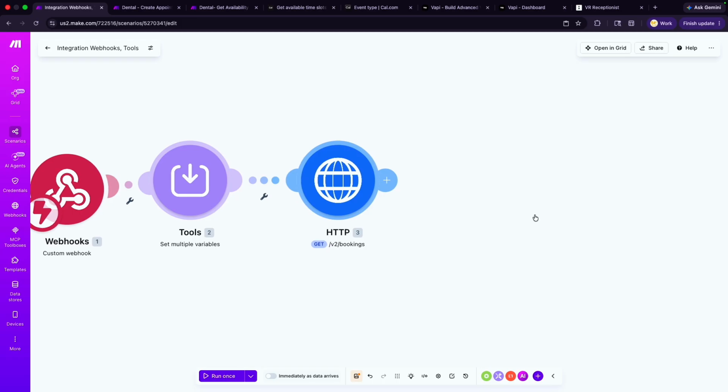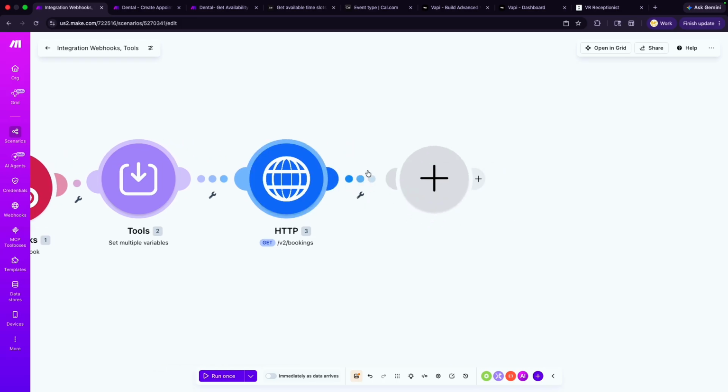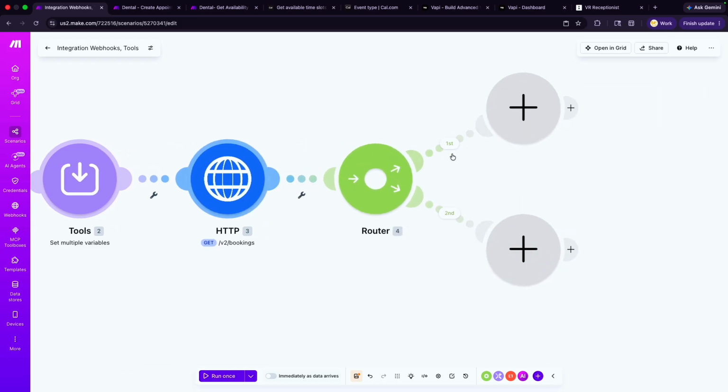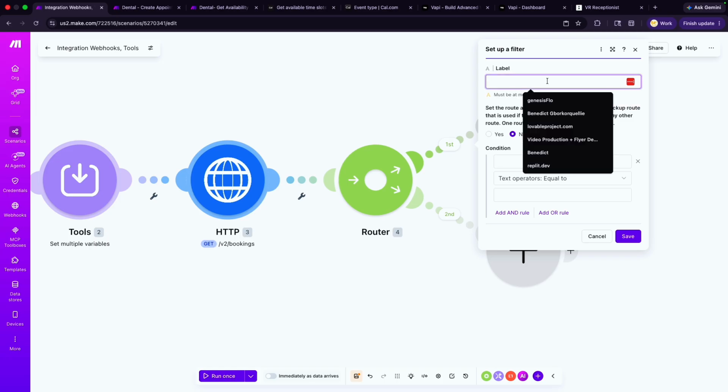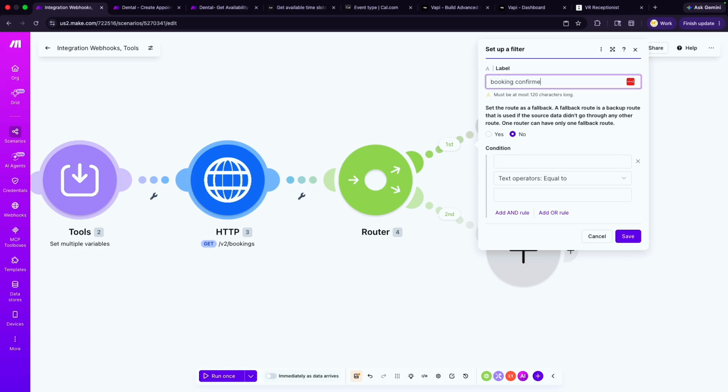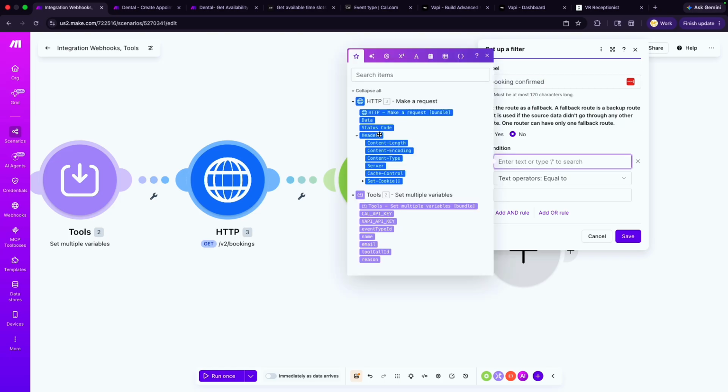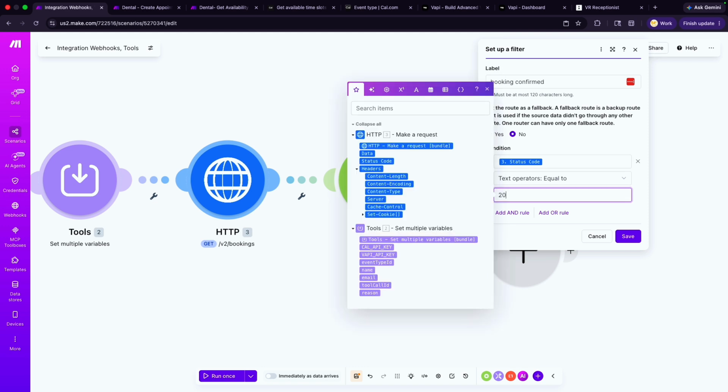Now, once that booking has been confirmed, again, we add a router. Okay. And for this router, we need two filters. So booking confirmed, status code is equals to 200. And by the way, a trick that I want to show you is this.